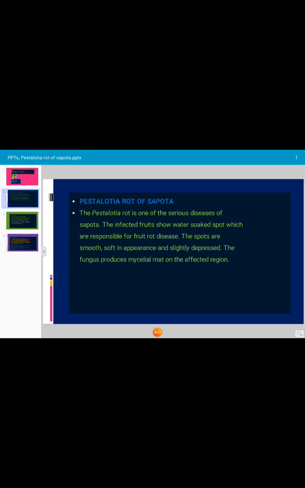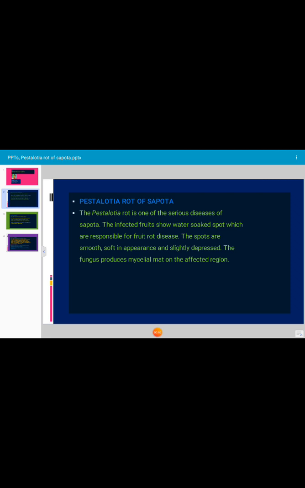The infected fruit shows water-soaked spots which are responsible for fruit rot disease. The spots are smooth, soft in appearance and slightly depressed. The fungus produces a mycelial mat on the affected region. The affected fruits get mummified. All the stages of fruits are susceptible to the infection.